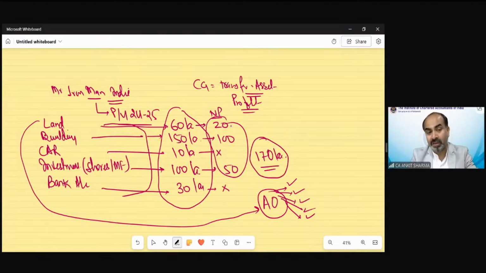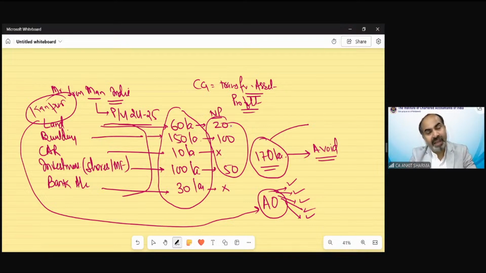So if he is doing this kind of activity to liquidate each and everything, there may be a doubt in our opinion that maybe he is trying to avoid the tax on this. How can he avoid the tax? Suppose he lives in Kanpur. After liquidating each and everything, suppose he shifted to some other place in India. Any other place, that could be, suppose, Chennai. So he has shifted from Kanpur to Chennai.